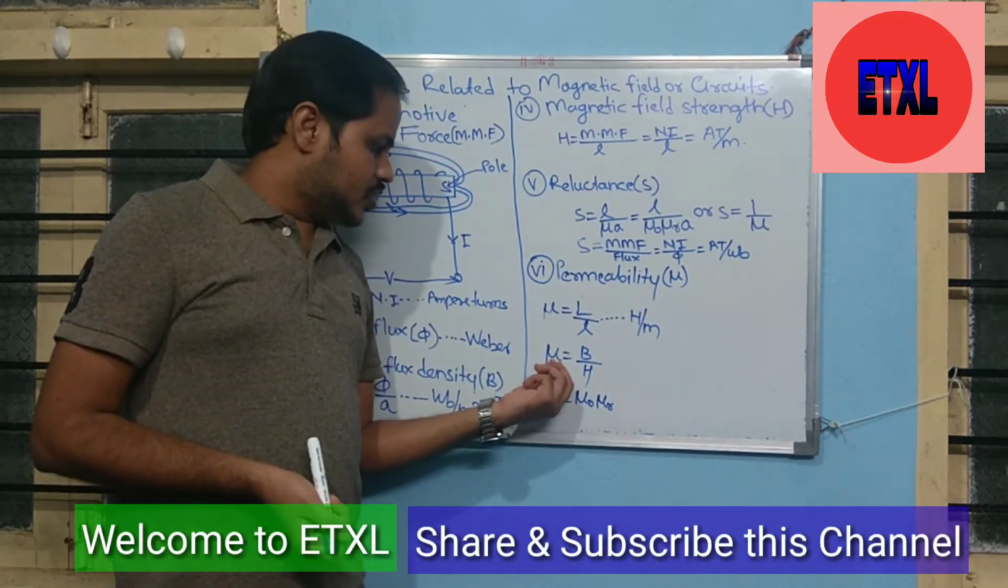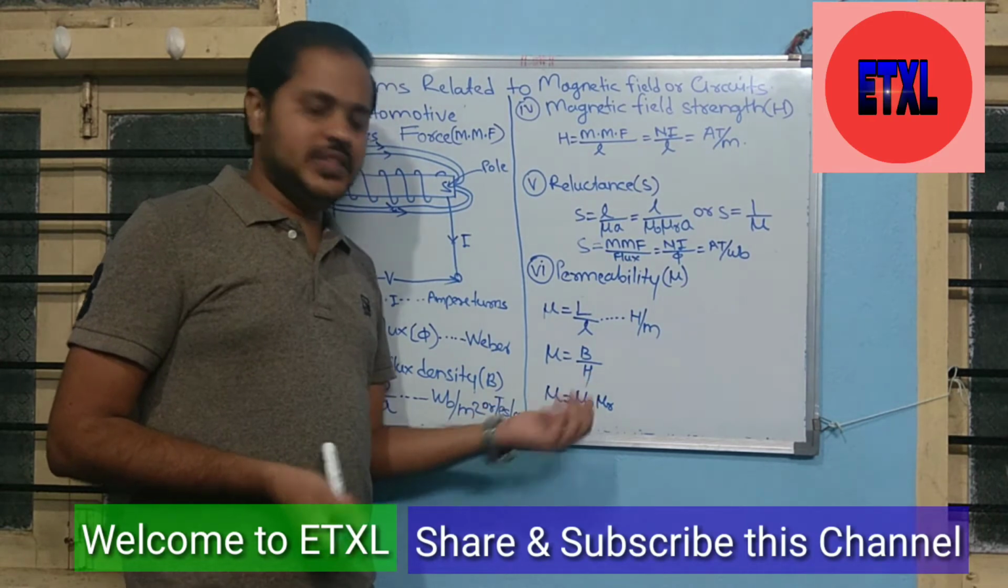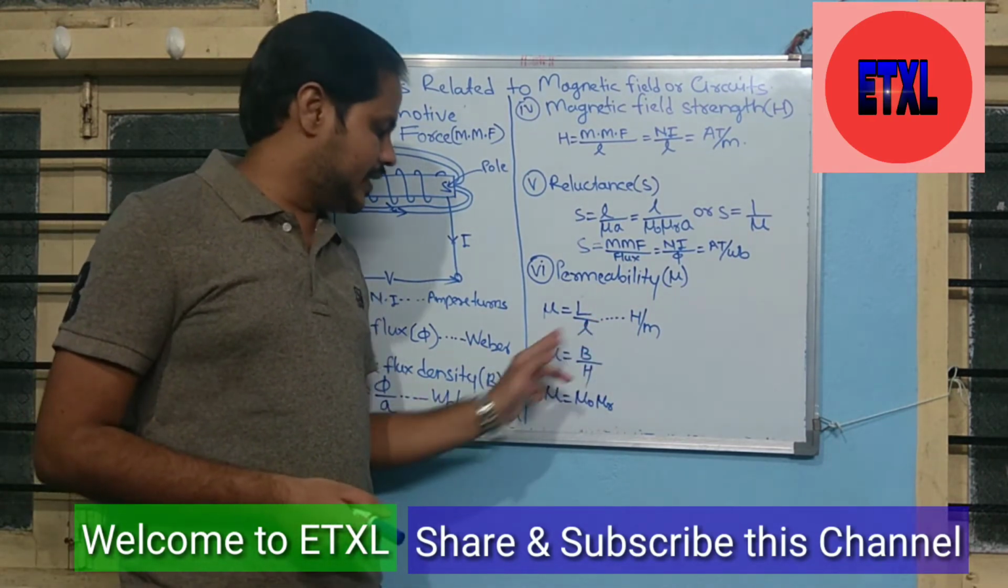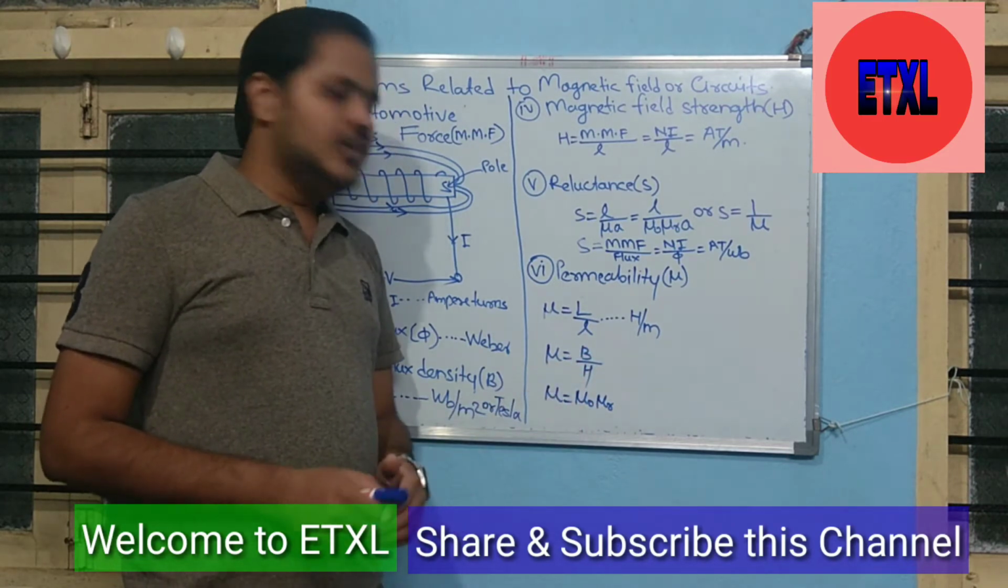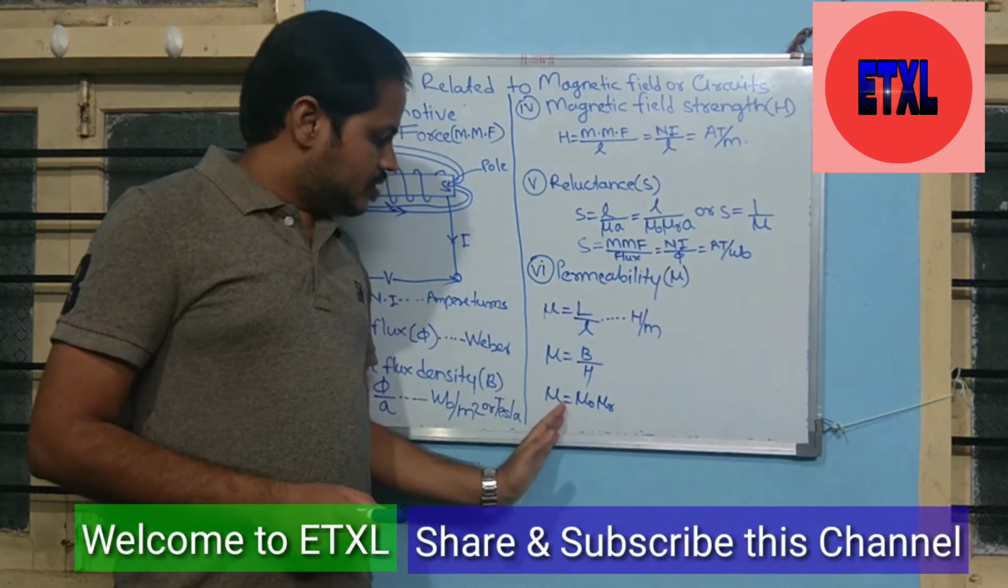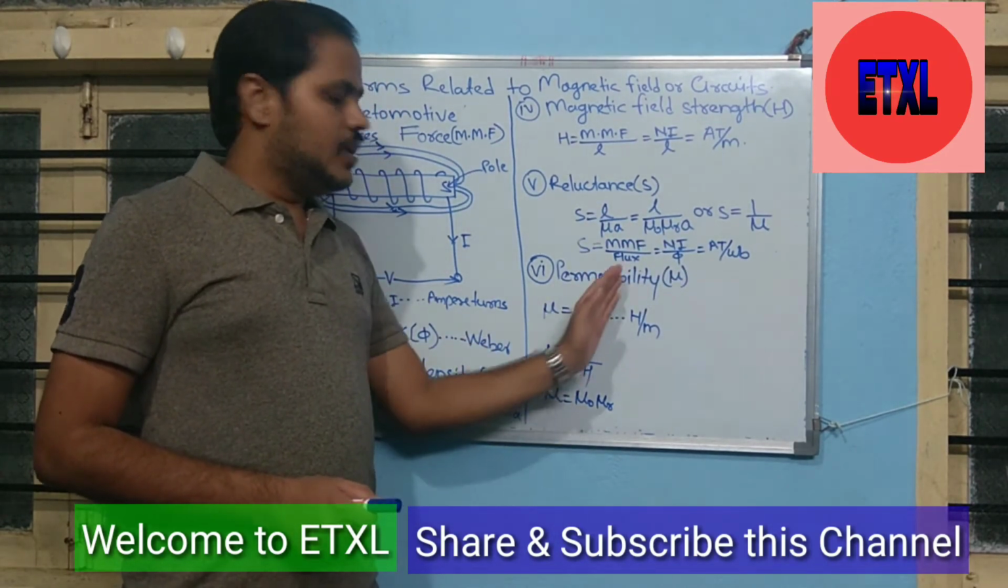Also, mu is equal to B by H. This is also very important for the calculations of the BH curve or hysteresis effect. Mu is equal to B by H. Mu is equal to mu 0 mu r. So these are the definitions of permeability.